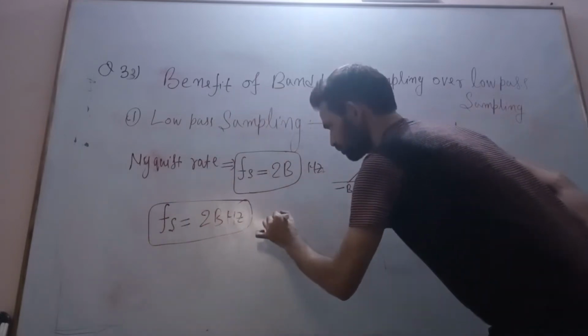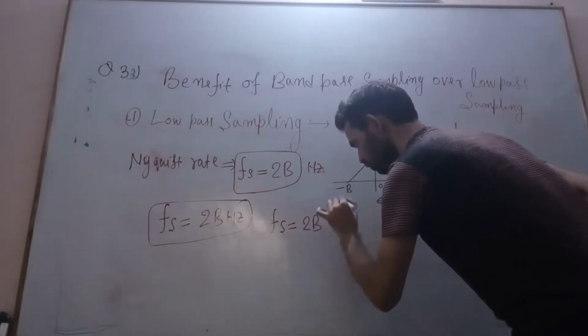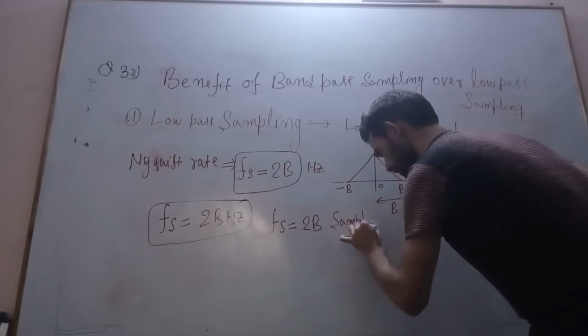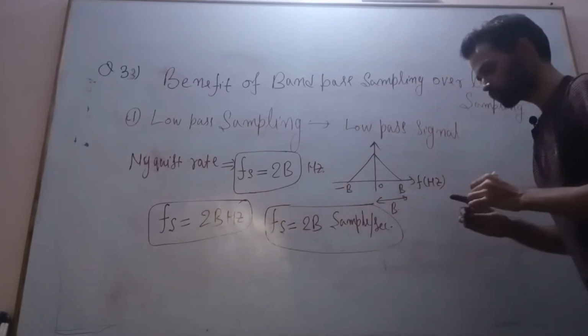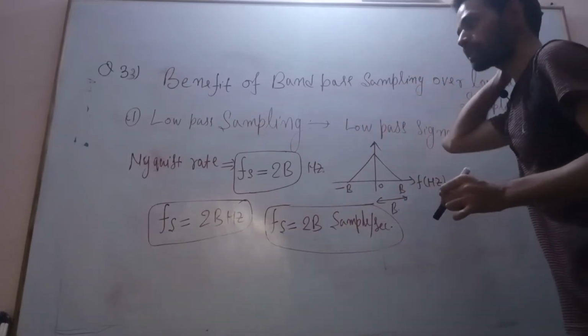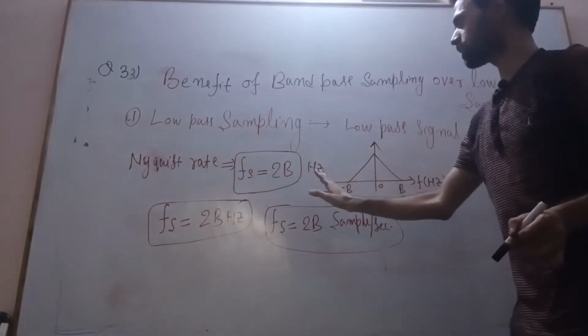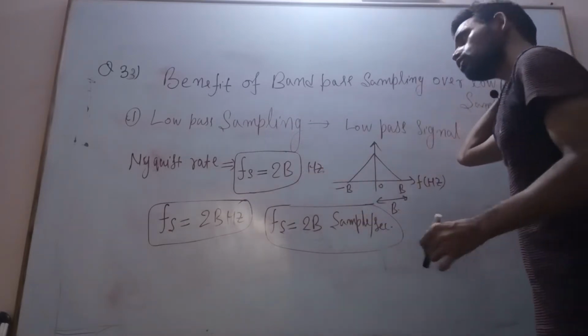Or if you write Fs is equal to 2B samples per second, then you call it the sampling rate. If you call it the Nyquist rate, you say 2B hertz.